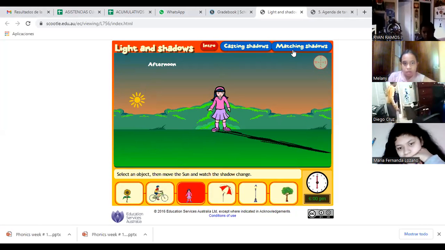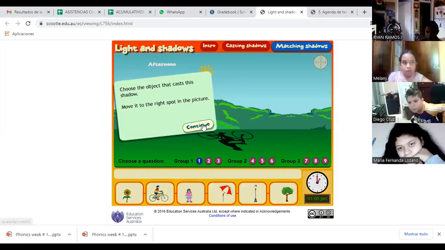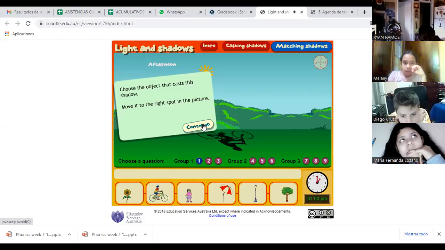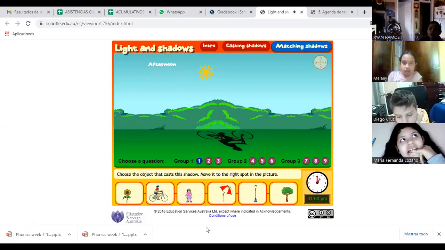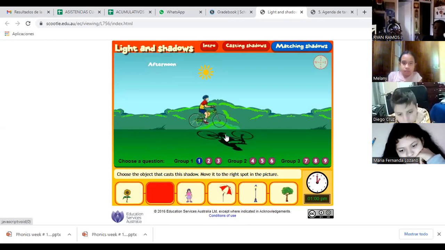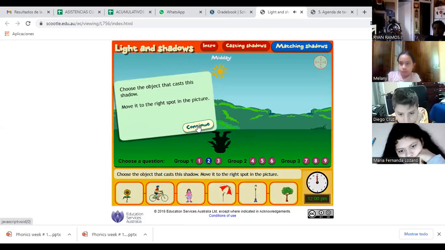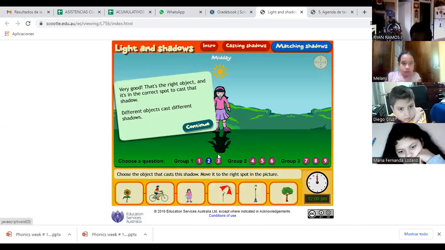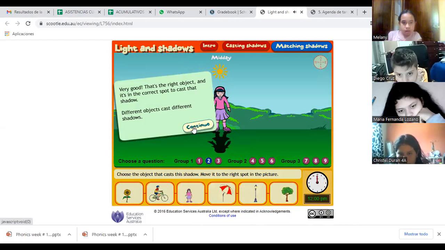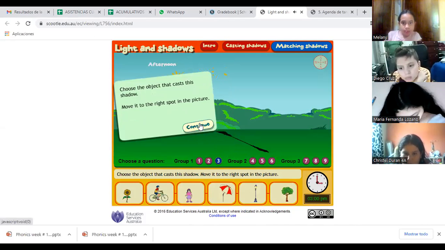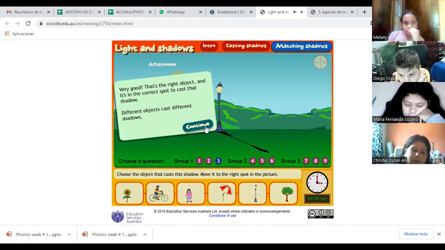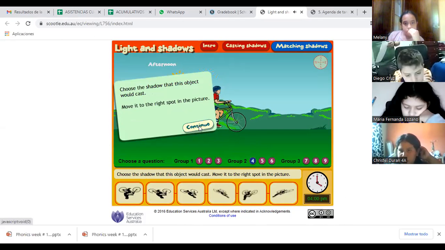Okay. So matching shadows. Choose the object that casts this shadow. Move it to the right spot in the picture. Okay, what object? The bicycle man. Choose the object that casts this shadow. The girl. Very good. That's the right object and it's in the correct spot to cast that shadow. Choose the object that casts this shadow. The light thing. It's like a laptop. Very good.